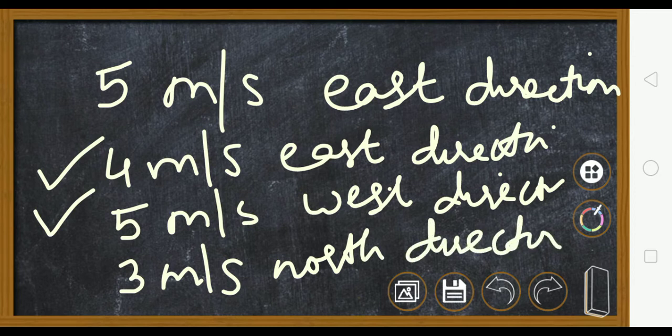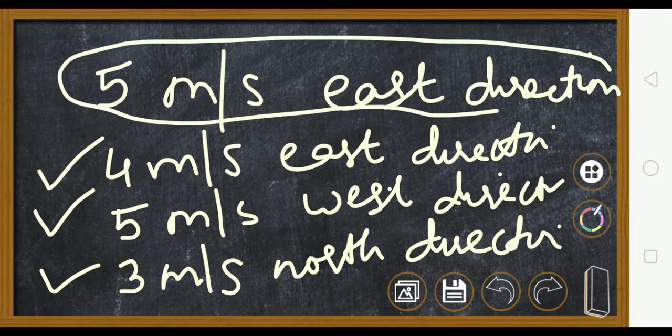So you can see that to change the velocity, there are 3 things that can be done. Either you just change this magnitude, or you only change this direction, or you change both. So when this happens, when the velocity changes, we say that body is under acceleration. Acceleration means change in velocity. This can be increase, this can be decrease also.